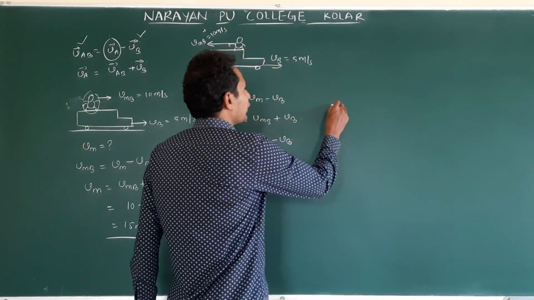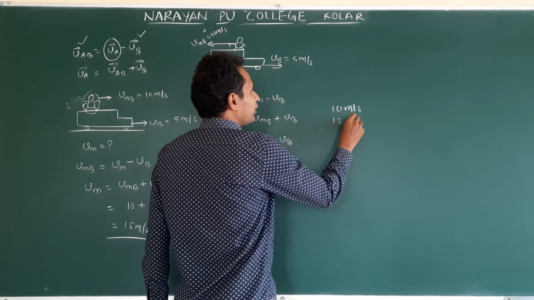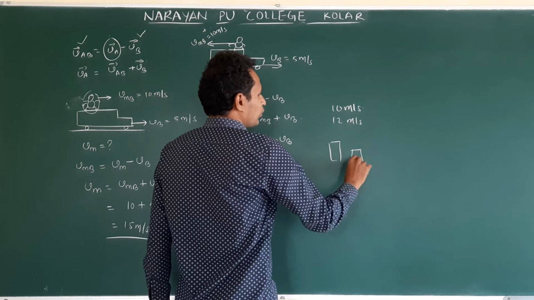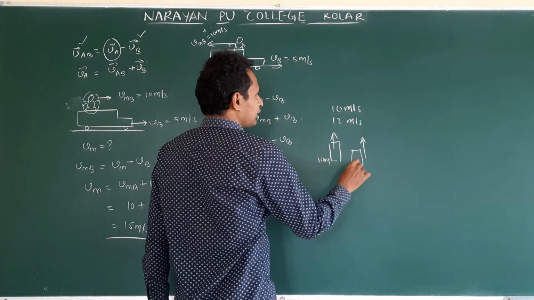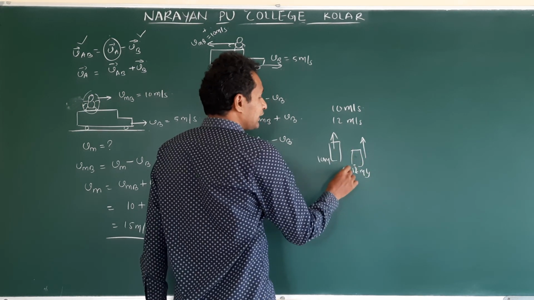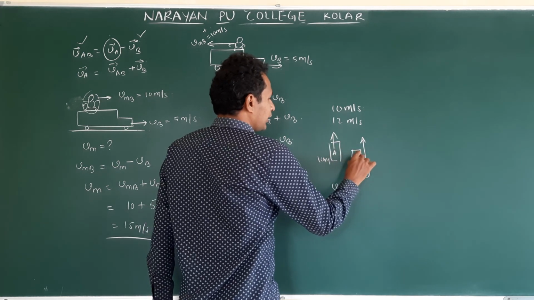Here, suppose you are moving with 10 meter per second. Another vehicle is moving with 12 meter per second. Then this vehicle is overtaking you, right? This is 10 meter per second, this is 12 meter per second. How do you feel? Let us say these are A and B.